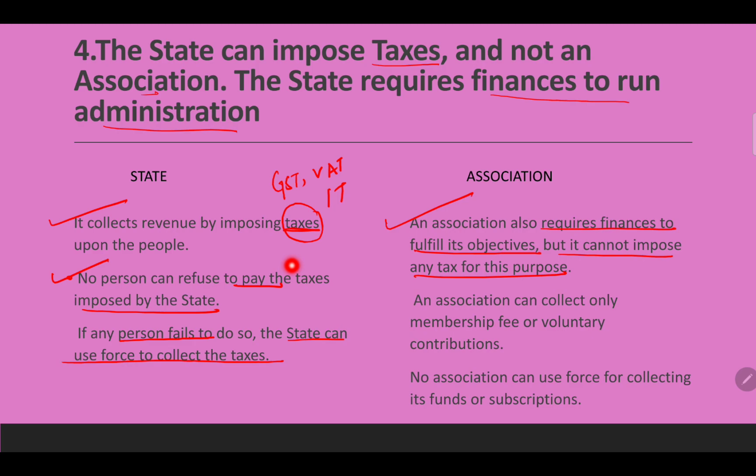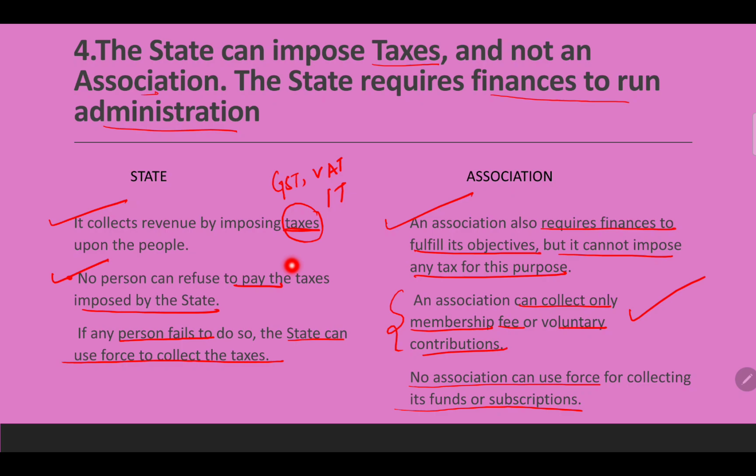Okay, and the members of the association or the group leader of that association will not say that you have to pay the tax. It's voluntary. An association can collect only a membership fee or a voluntary contribution. Okay, so this is very simple. To be in an association, there will be a membership. We need to pay a certain amount of money, or we can give a contribution. No imposition of taxes. No association can use force for collecting its funds or subscription. So an association cannot use force for collecting the funds or subscription.